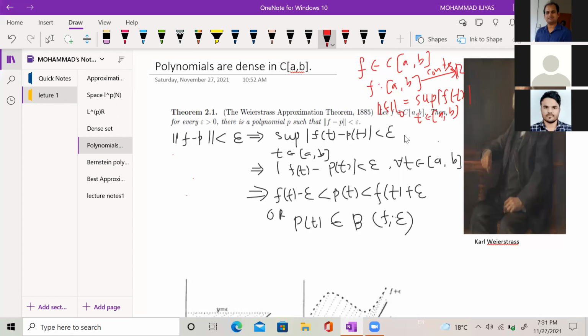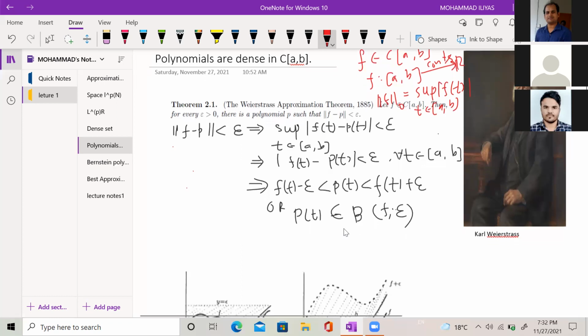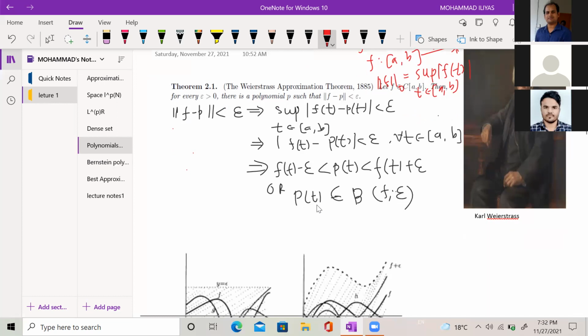Once the supremum is less than epsilon, this means the inequality is true for every t in the interval [a,b]. That is, mod of f(t) minus p(t) is less than epsilon. Again, you can write f(t) minus epsilon is less than p(t) is less than f(t) plus epsilon. If you see, this p belongs to the ball with center f and radius epsilon.